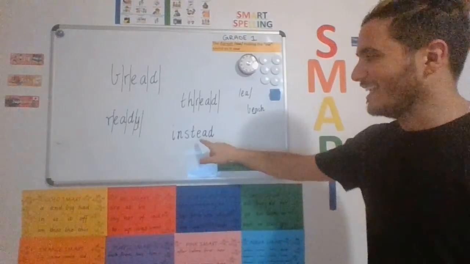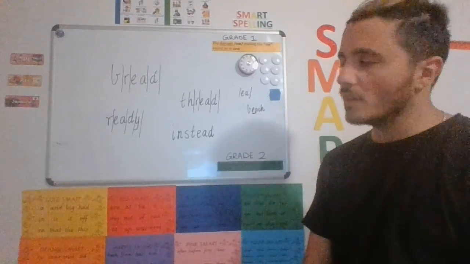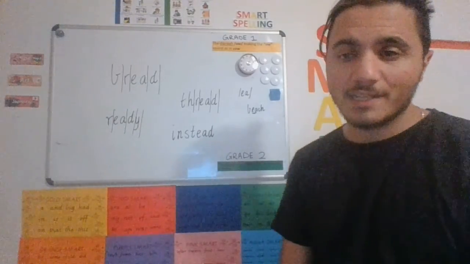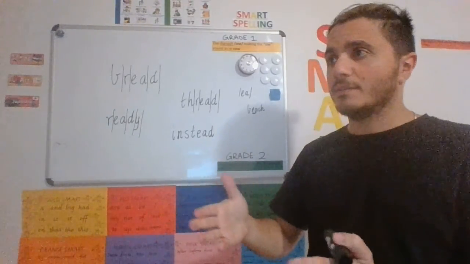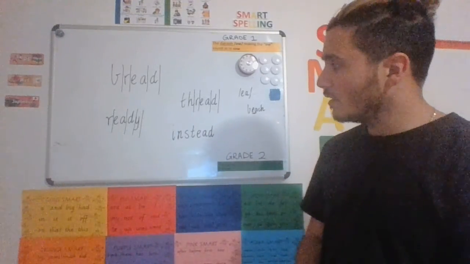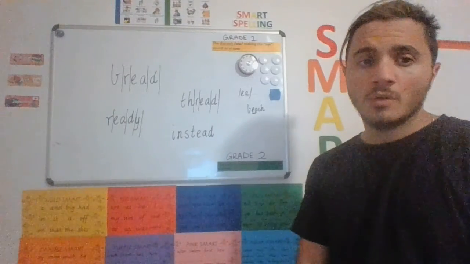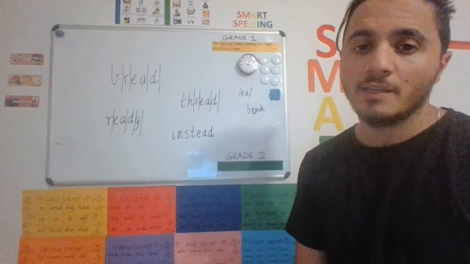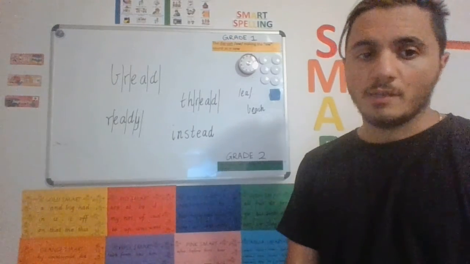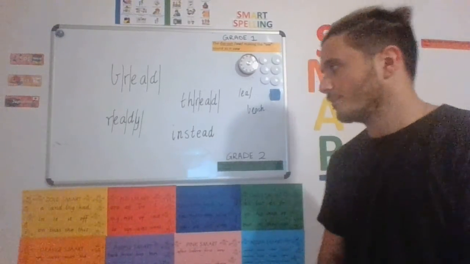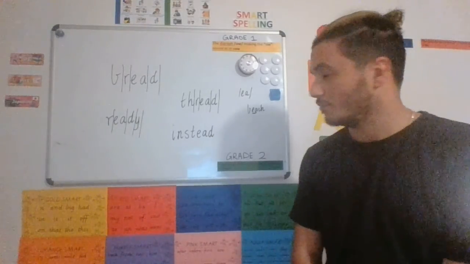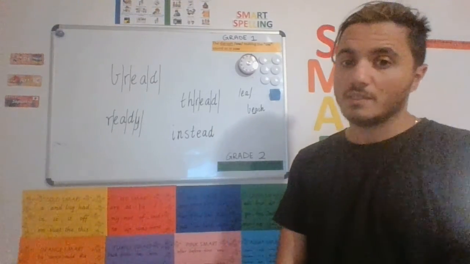Can you say instead? Instead. The meaning for instead, it sort of means that you're going to do something else. So I'm going to play tennis instead of playing hockey. Okay, let's analyze the word instead. It's a pretty tricky word. This is one of the red words and it's a really tricky one.